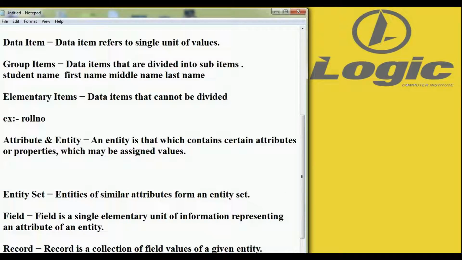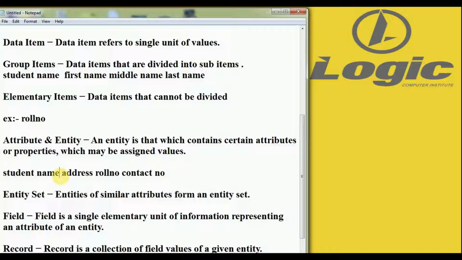For example, student is an entity which has properties or attributes: name, address, roll number, and contact number. So student is the entity, and name, address, roll number and contact number are the attributes or properties of that entity.